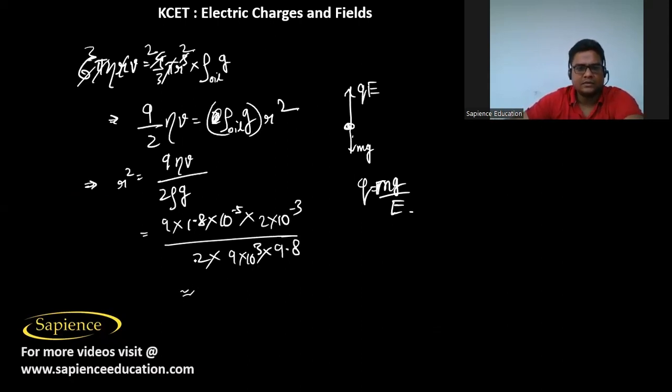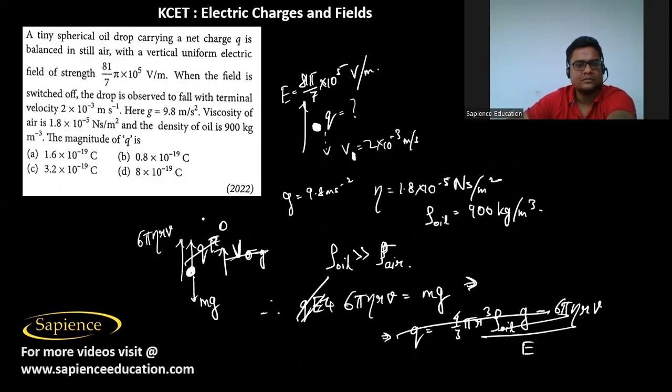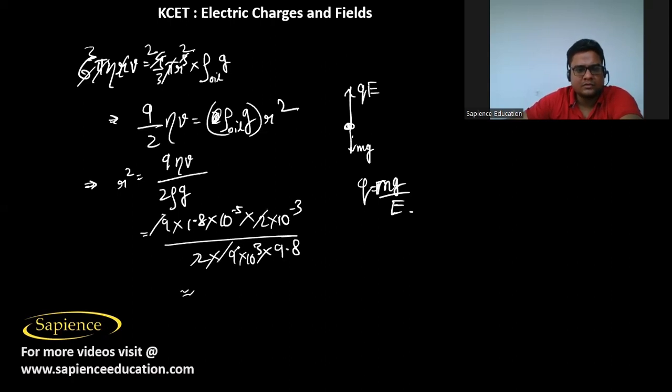Now, if we solve it, then we'll get 2 will cancel, 9 will cancel. This will come 1.8 divided by 9.8 into 10 power minus 5 minus 6. It is minus 11. So this will be 2 9s 18, 2 4s 8, 9s 18.